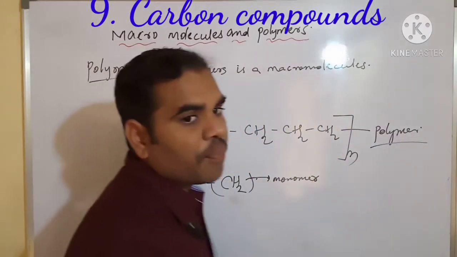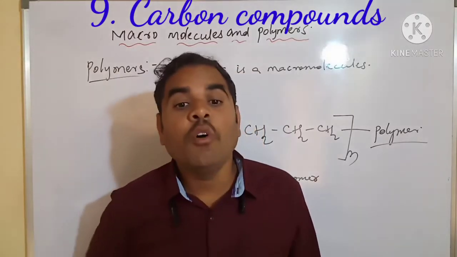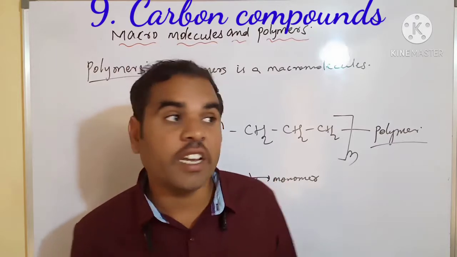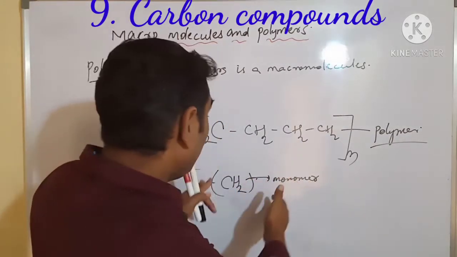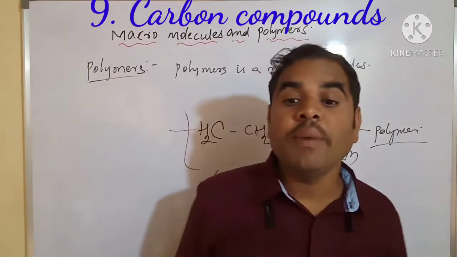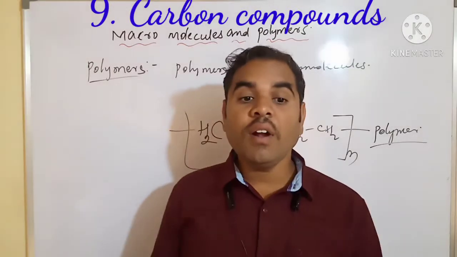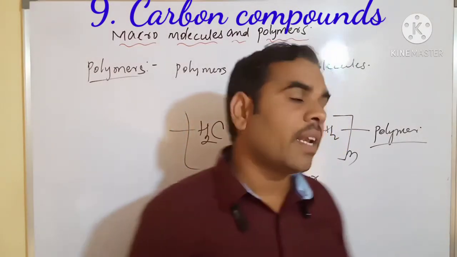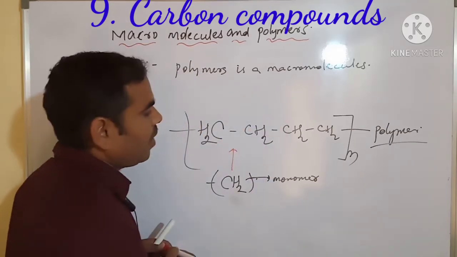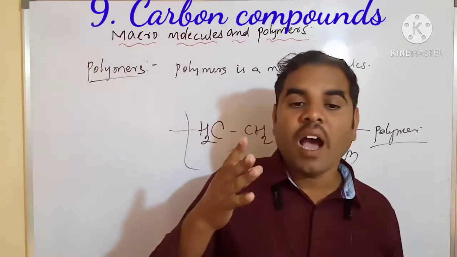Next, the reaction by which monomer molecules are converted into polymer is called polymerization. Monomer converted into polymer, we call polymerization.